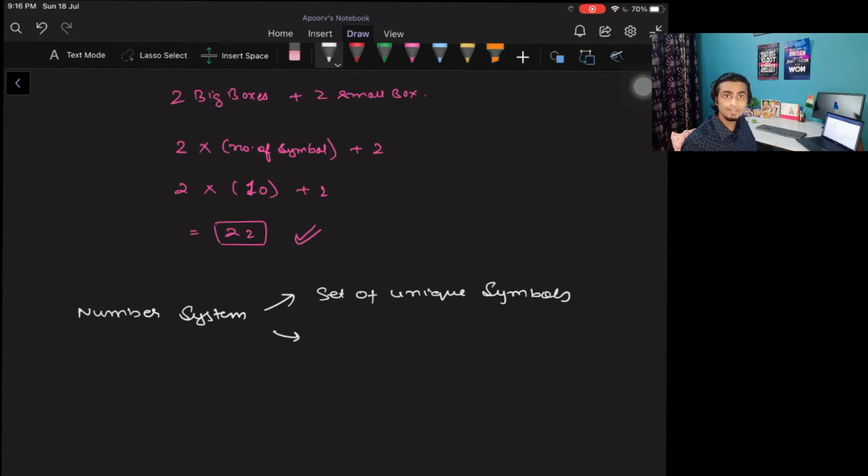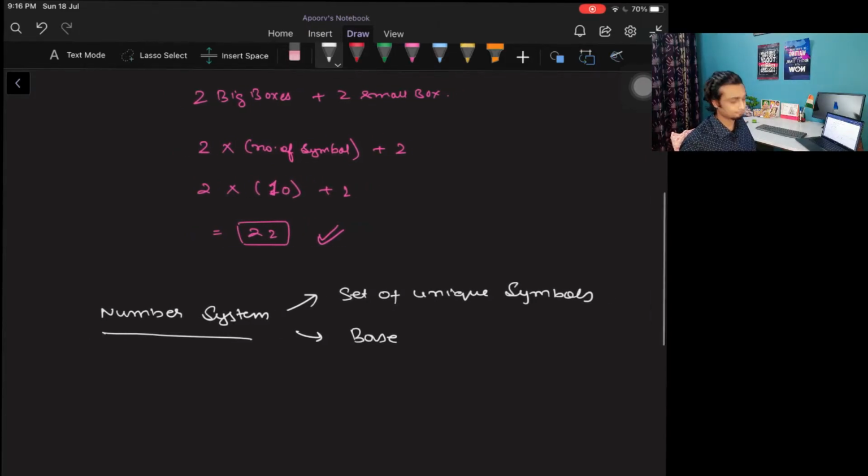Number two, base. In day-to-day talk we say that this number is a binary number with base 2, because since it's binary, so base 2. We say that this is a decimal number, so base 10. So now we look into it in great detail. Okay, so basically set of unique symbols and base.